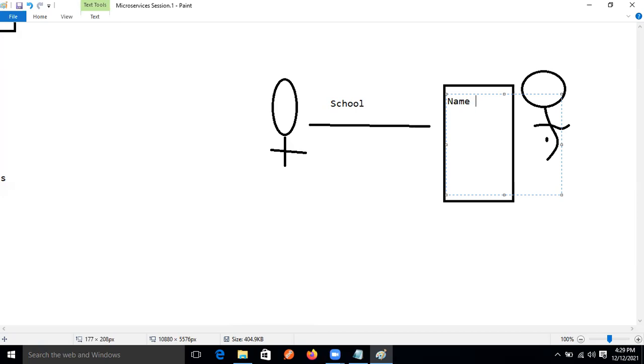What is that? Student name, and what is that? Father name. Roll number. Father name, and what? DOB, date of birth, and what is the gender? Gender, and what? Mobile number, right? This information, number.